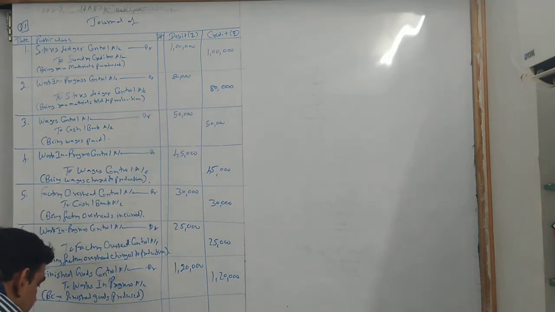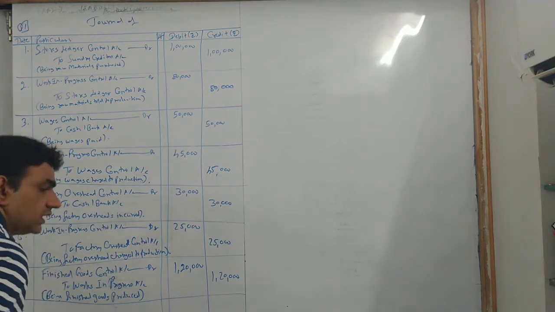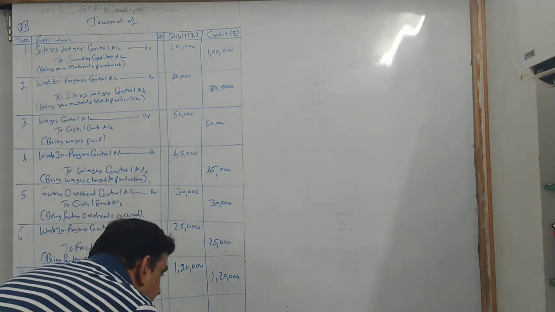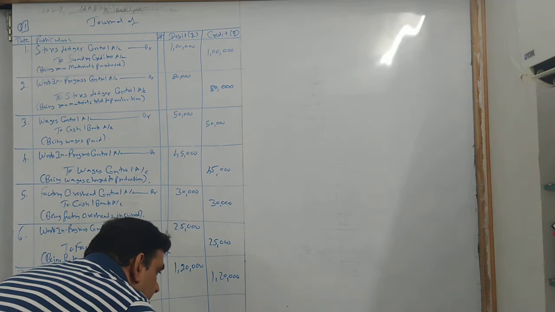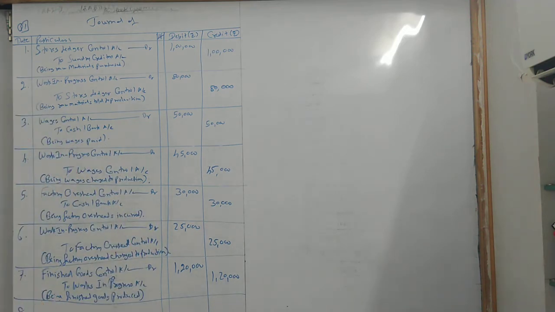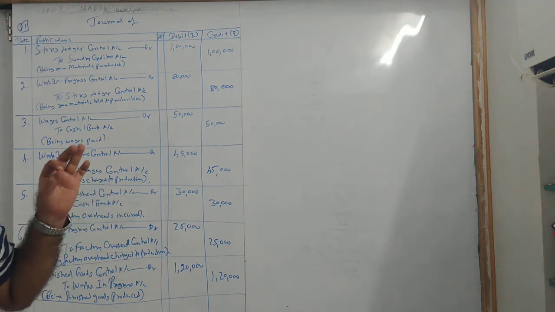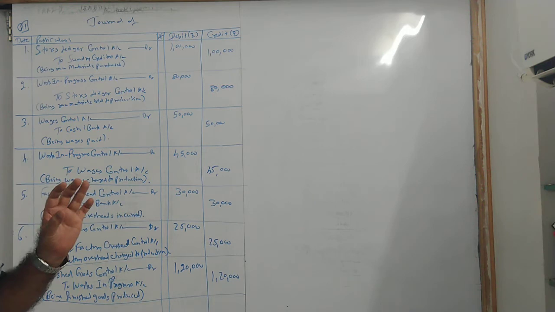So it will be to finished goods control account. कितना है? 1 lakh. So I credit finished goods control by 1 lakh. And this is my cost of selling the finished goods. This is my cost of finished goods, not the selling price at which I have sold to the customer, because that becomes debtors and sales.